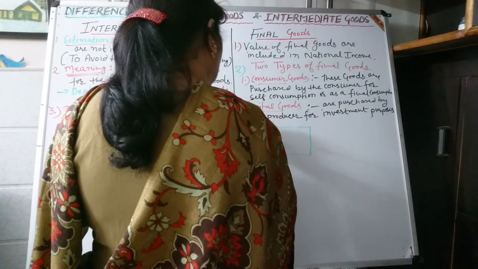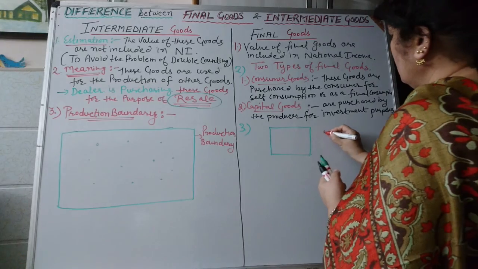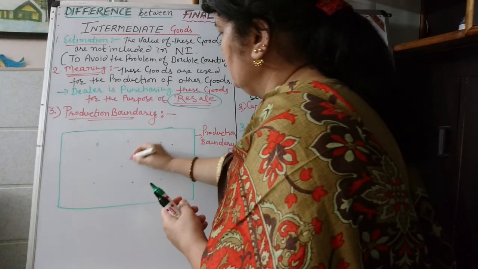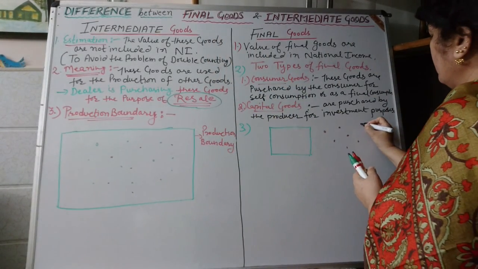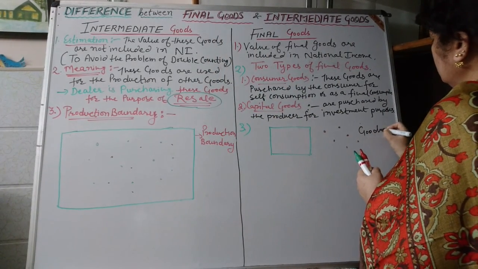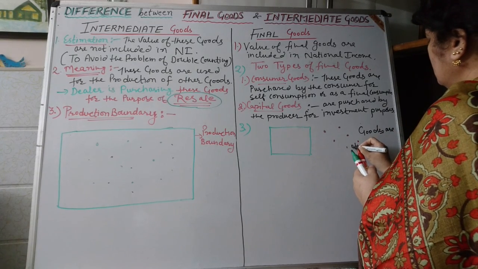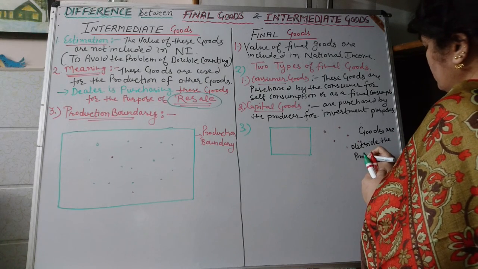number 3, goods are outside the production boundaries.